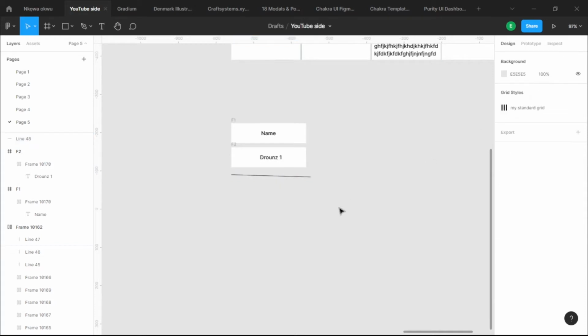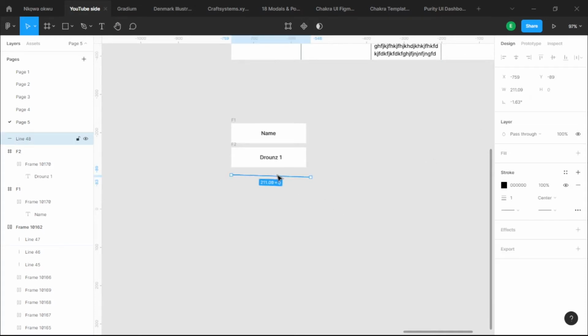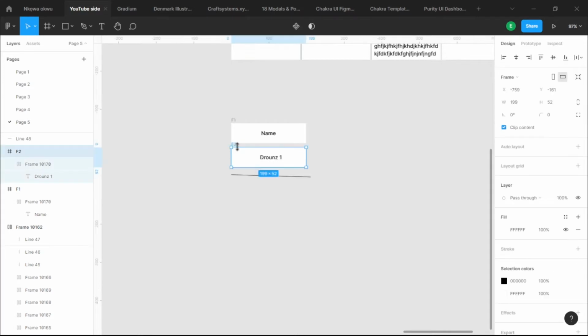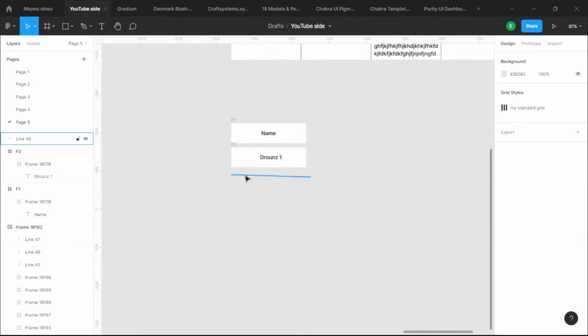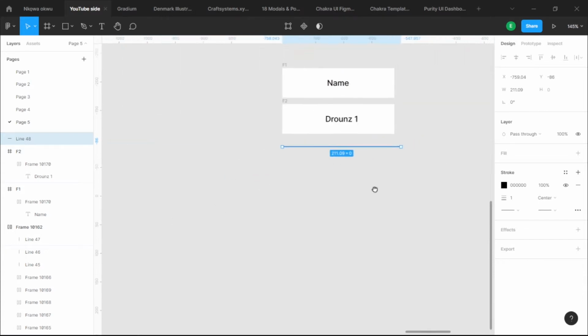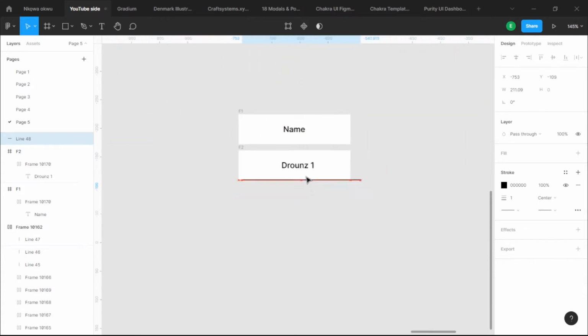To the right-hand corner of the screen, once you select the elements, there is this angle setting. I'm going to make this 0. Now it's going to automatically straighten the line instead of me stressing to see how I can make the line straight. And I'm going to move the line in between the 2 elements, F1 and F2.